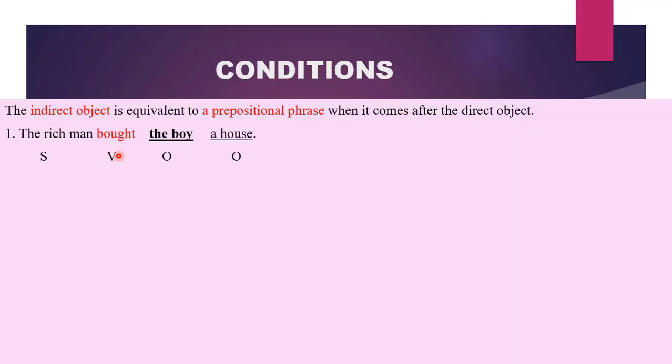We can rewrite these sentences. For example, the rich man bought the boy a house. Who is benefiting from the action? The boy, our indirect object, and we have our direct object. If we rewrite this sentence, we will have: the rich man bought a house for the boy.